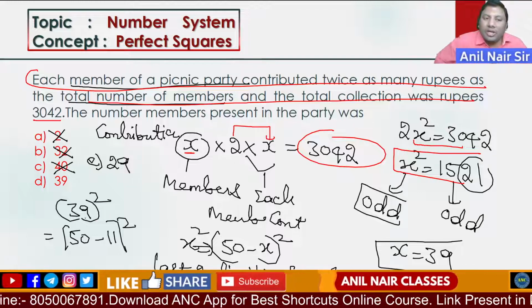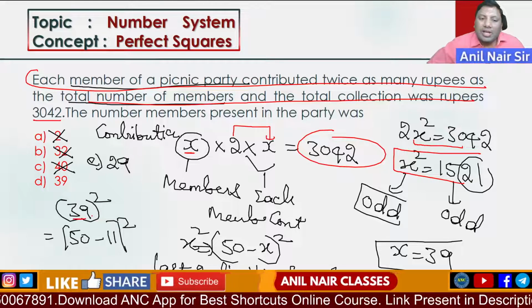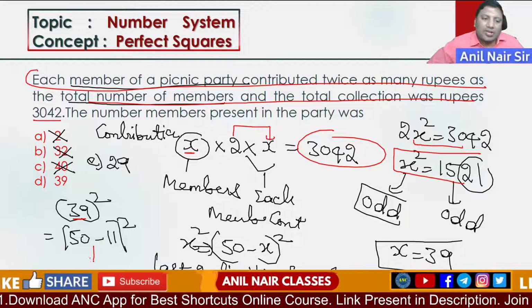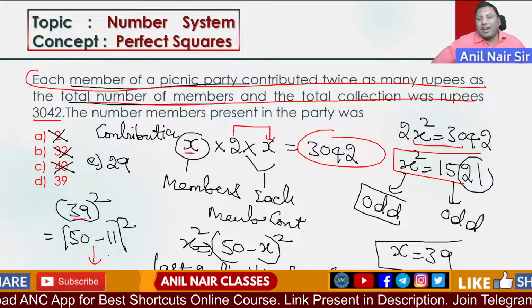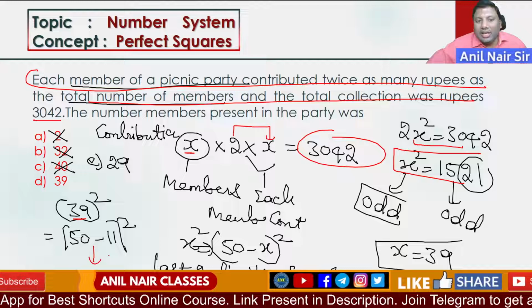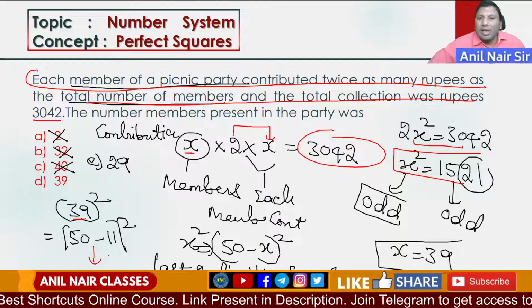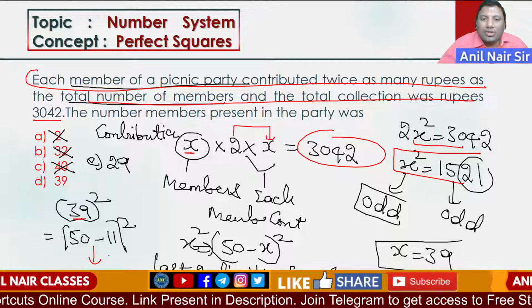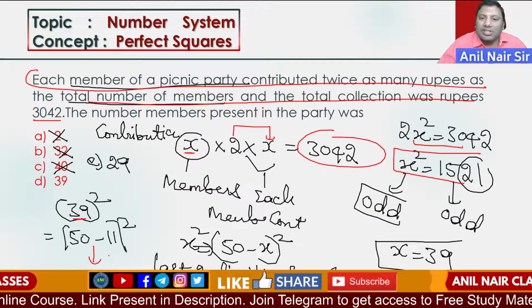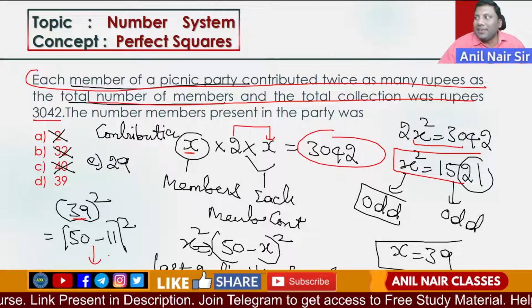39 square you don't need to find out. Check by using the last two digits logic. x square, 50 minus x square, the last two digits are the same. 39 gives 50 minus 39 is 11, and 11 square is 121. The last two digits are the same. I hope the idea is clear. Next one.